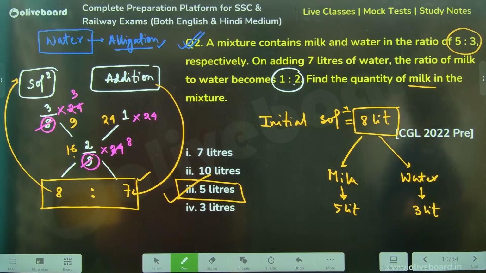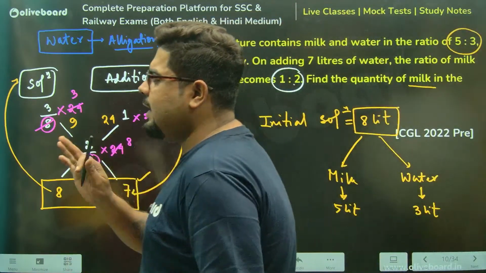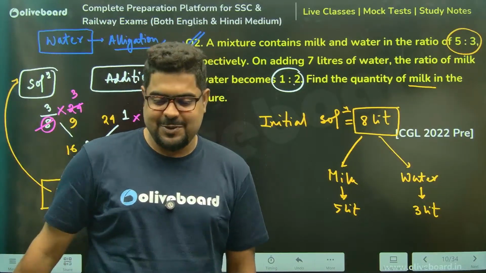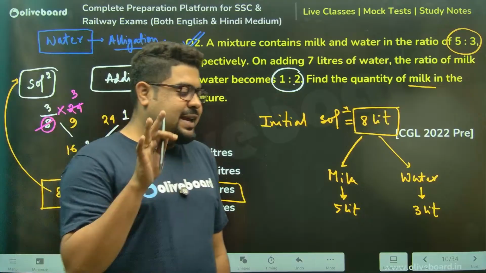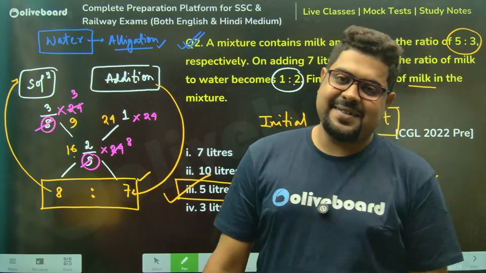Apurvo, not really, brother. Understanding which variable to take is not difficult. What is the biggest problem in allegation? I always say this in my foundation batches: the biggest problem is recognizing.